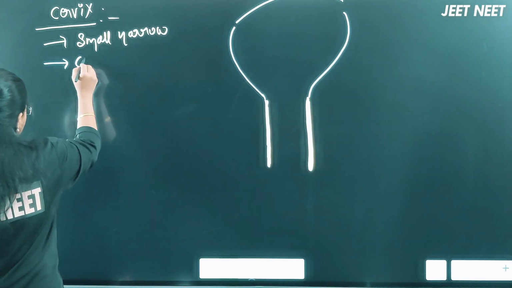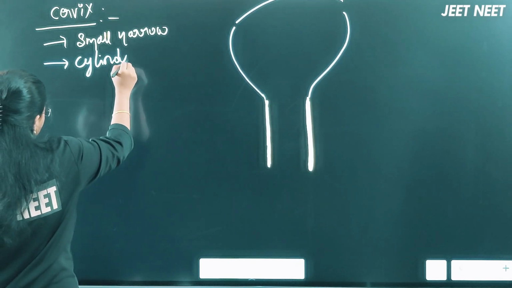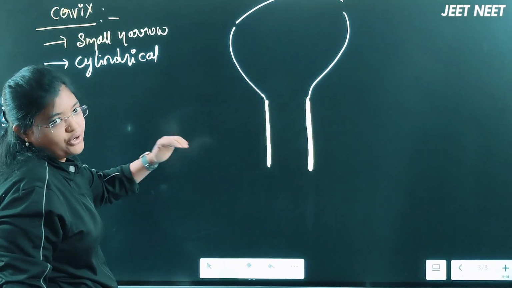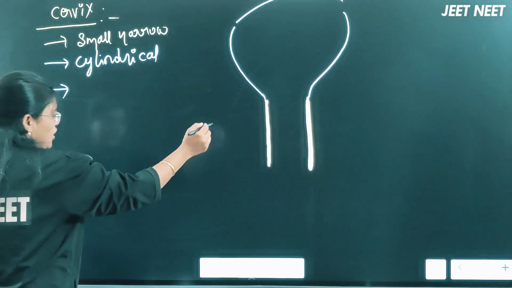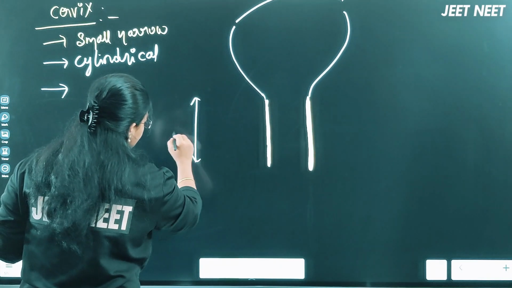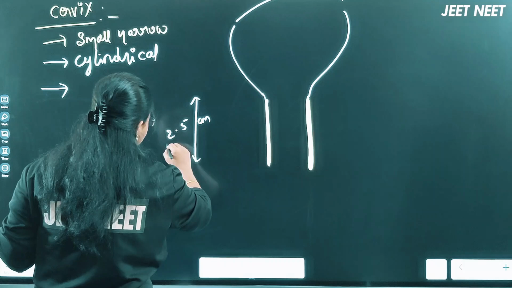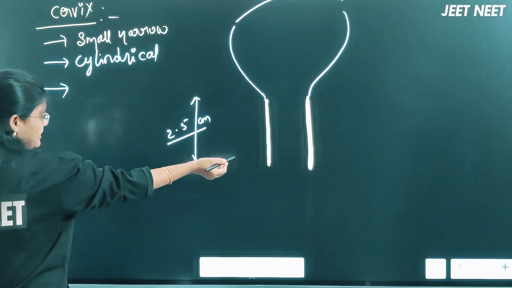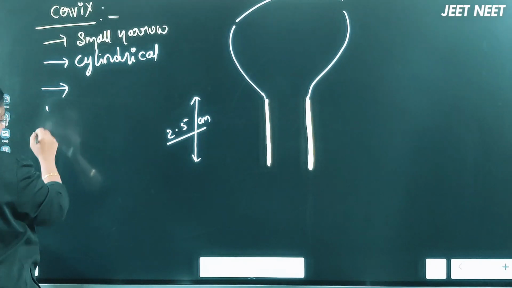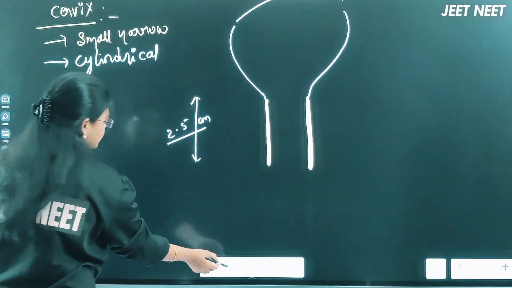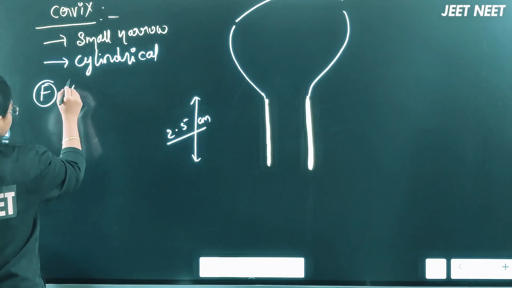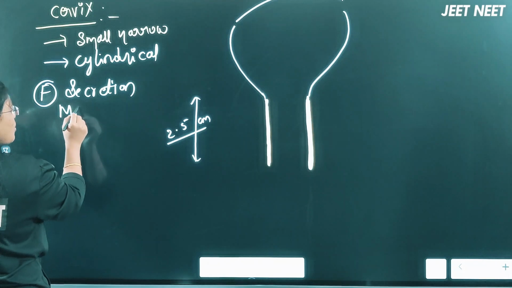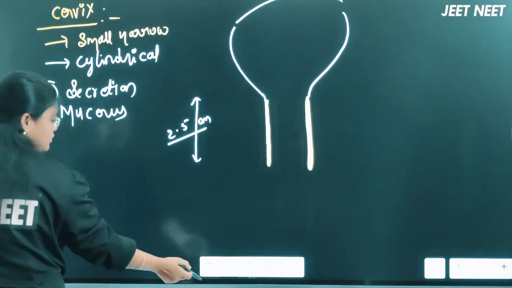Now this is the cervix. It is cylindrical in shape, and it is small and narrow, arising from the body of the uterus, right? And it is around 2.5 centimeters in length. The length of the cervix will be 2.5 centimeters, and the major function of the cervix is secretion of mucus, right? Secretion of mucus inside the cervix.